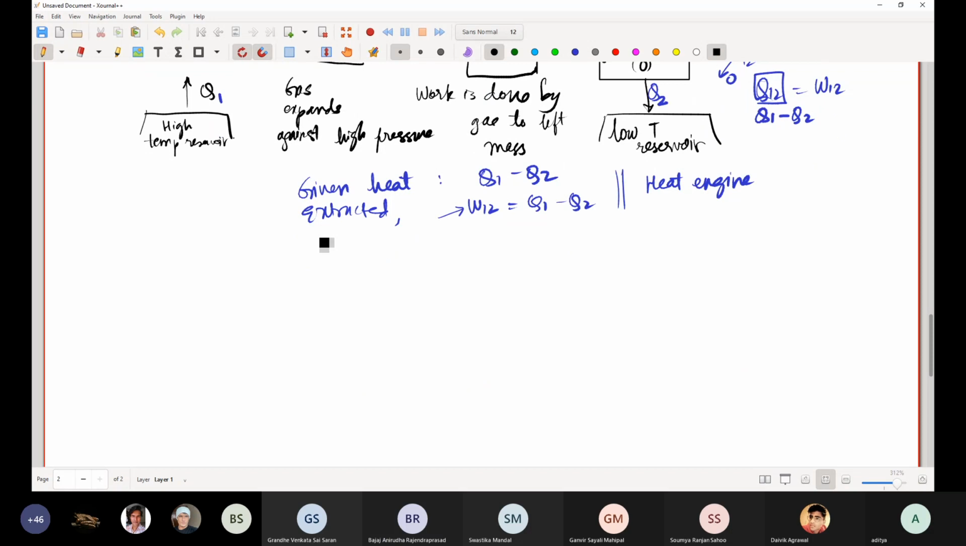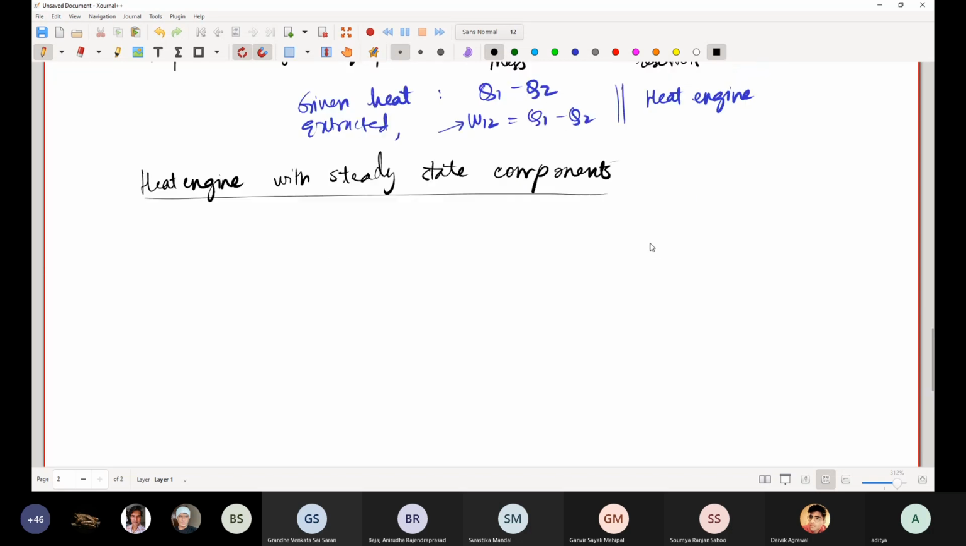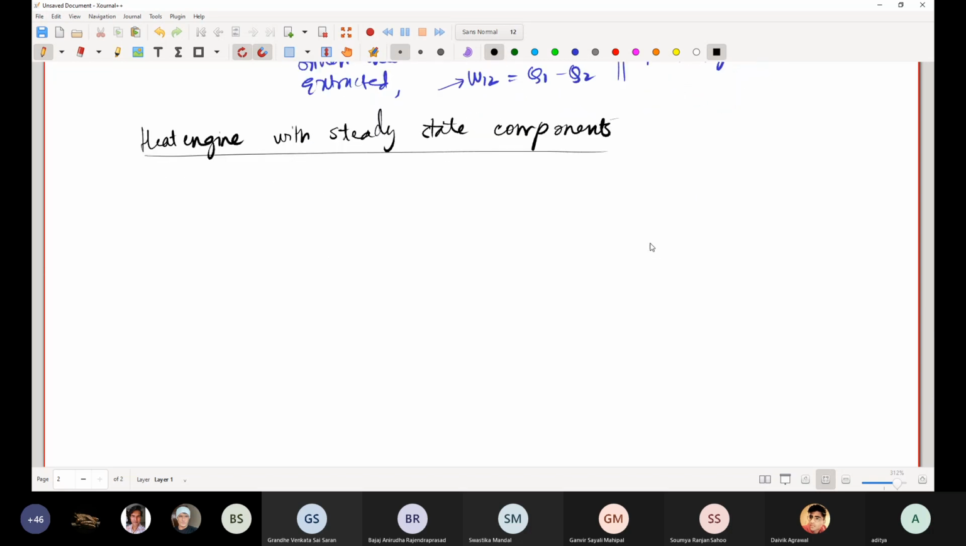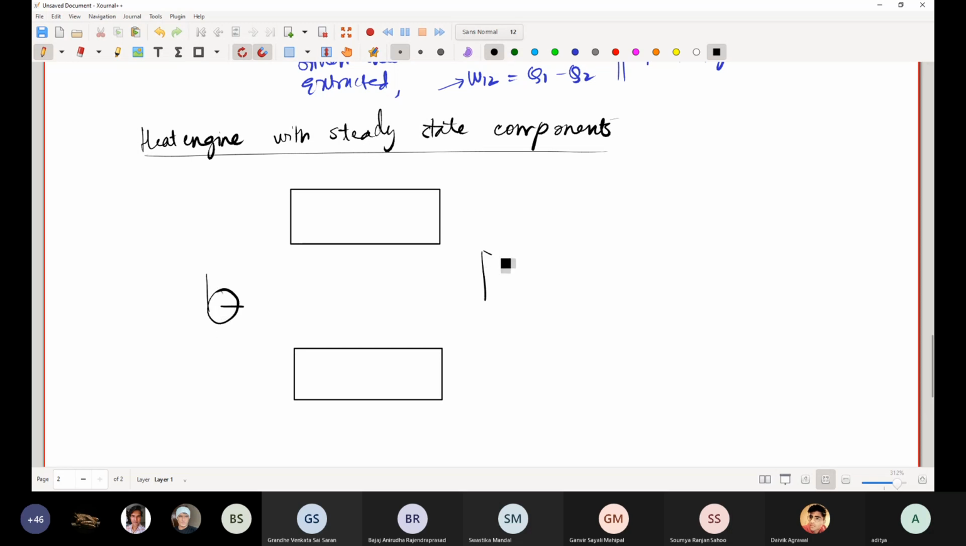So the next thing that we will analyze very quickly is a heat engine with steady state components. In the last class we saw there are steady state components such as boilers, which are heat exchangers, pumps, turbines, and condensers, also a kind of heat exchanger. So let us draw the following schematic. We have a boiler, we have a condenser, we have a small pump, and we have a turbine.